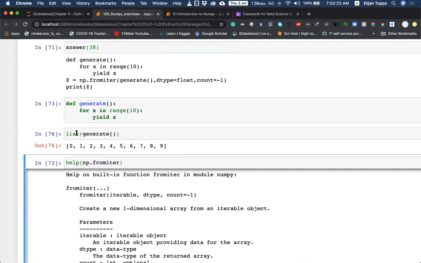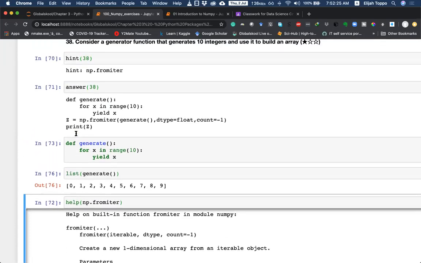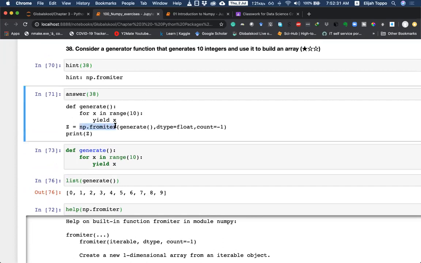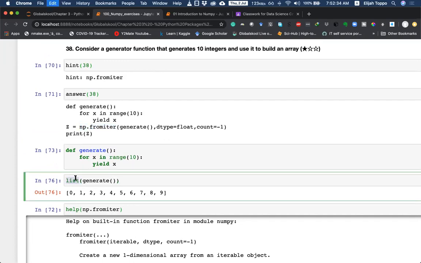In this case, instead of calling the list, since we want the answer in a NumPy array, we call the np.fromiter function. So if we copy this, instead of this, we put this one, and we say, okay, what data type are we looking for? So let's go for integer and see how this works out. And count is equal to as many as there are. That gives us this value. Let's say if you want just one element, it fetches only the first element. If you want 5 elements, it fetches 5 elements. And if you want to keep fetching as many as there are in the iterable, we do a -1.